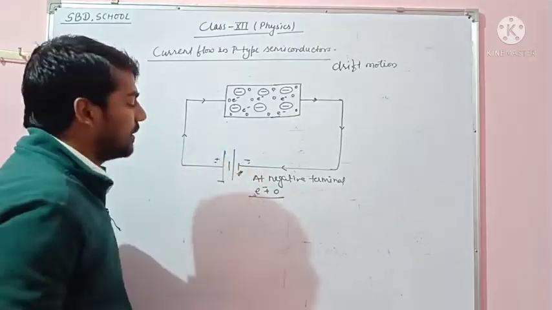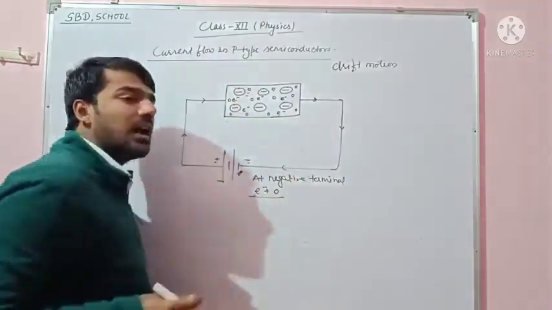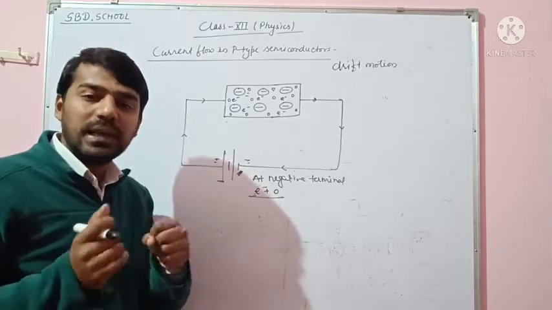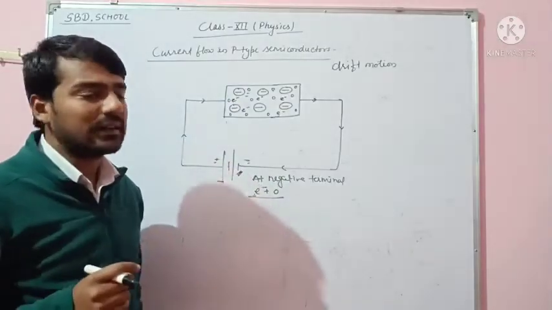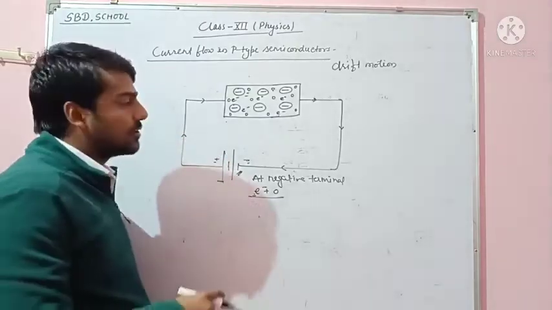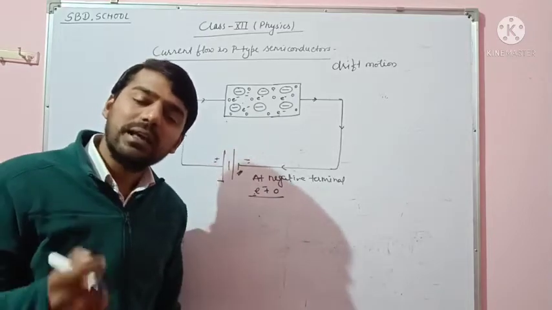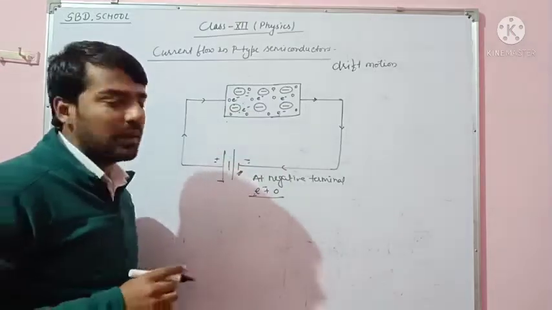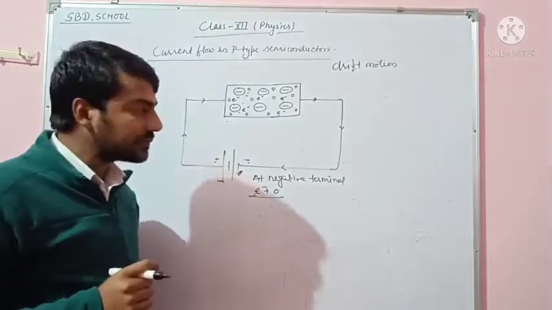Due to this, in the p-type semiconductor the number of holes becomes less, because the holes of the p-type semiconductor go to the negative terminal or negative electrode of the battery. So in the p-type semiconductor the number of holes is in minor condition and the number of electrons is maximum, because holes go to the negative terminal.